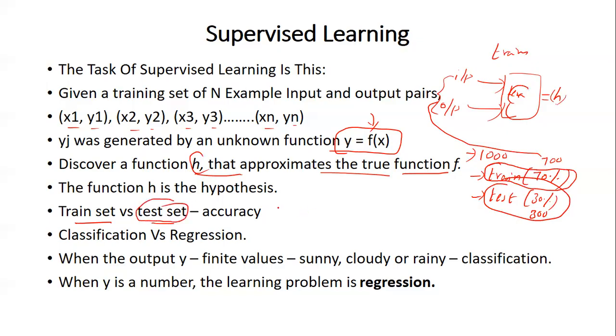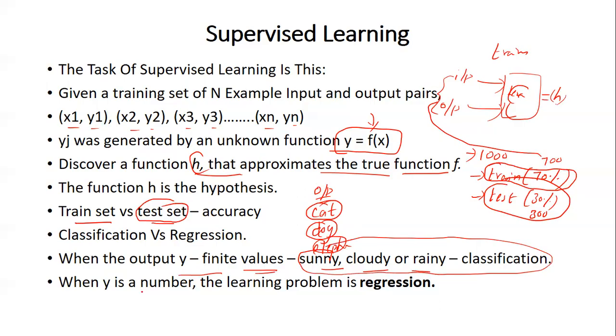Right. So if this data set is used to classify the output, for example, to decide whether the animal is a cat, a dog, or an elephant, we call this a classification problem, because finally the input will be mapped to one of the classes. So in supervised learning, if the output y contains finite values like sunny, cloudy, or raining, then it comes under classification.